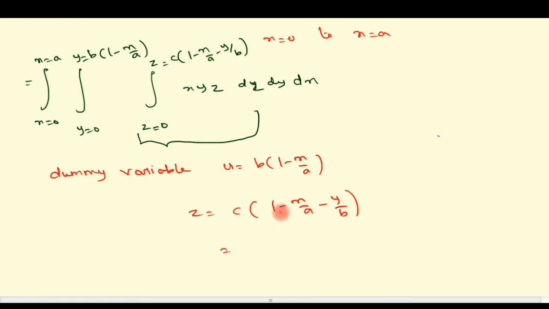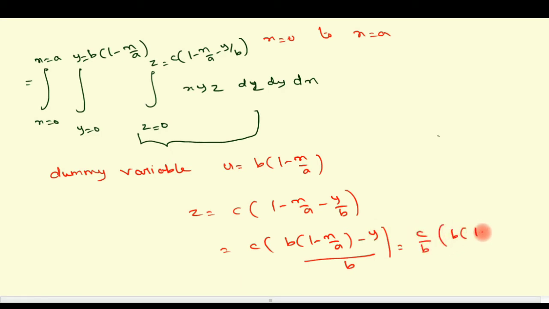So we can write this 1 minus x by a as one number. Okay, this is y by b. So taking LCM b, we can get b into 1 minus x by a minus y divided by b. So this will be written as c by b into 1 minus x by a minus y.